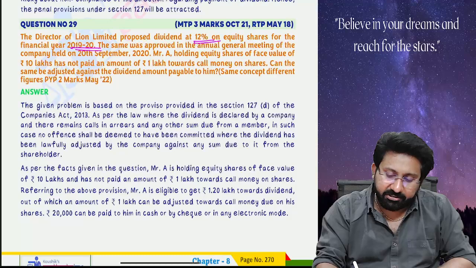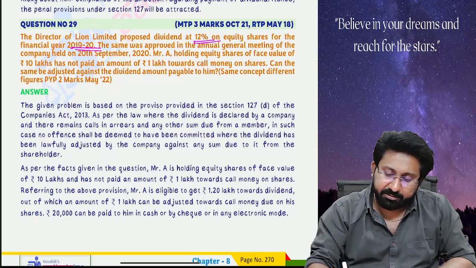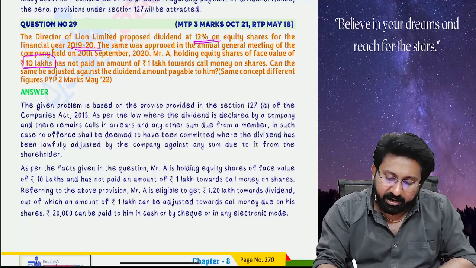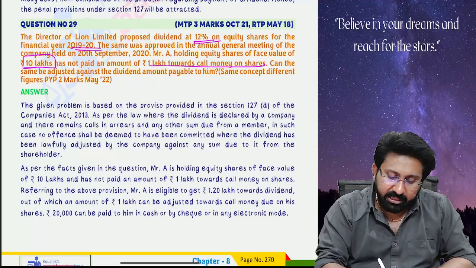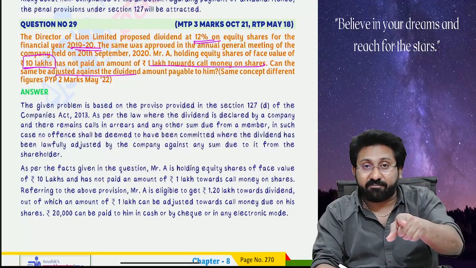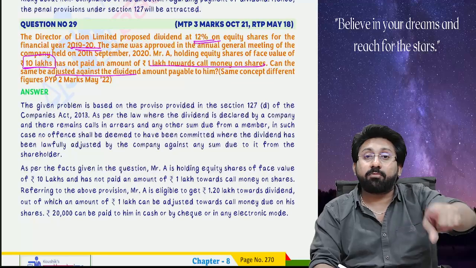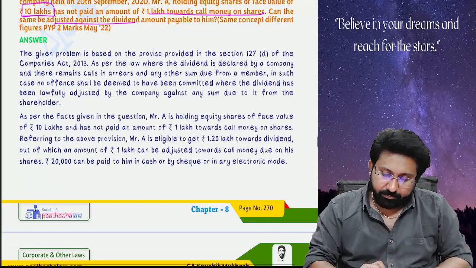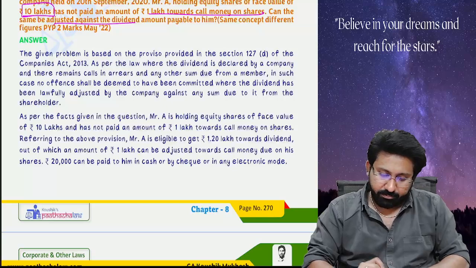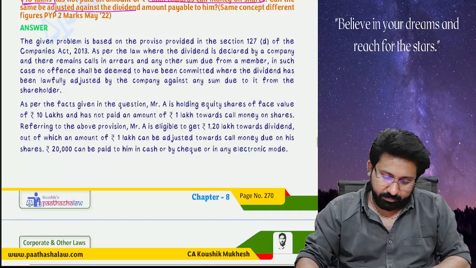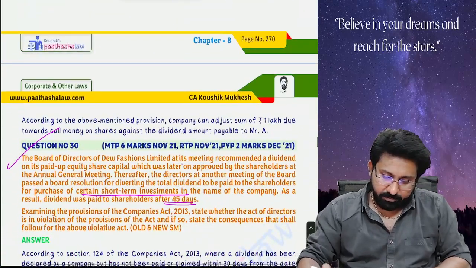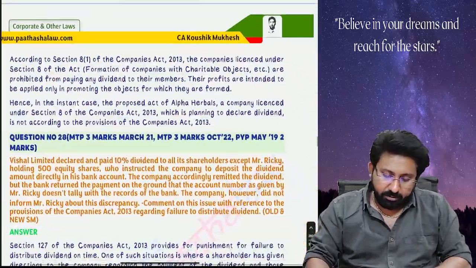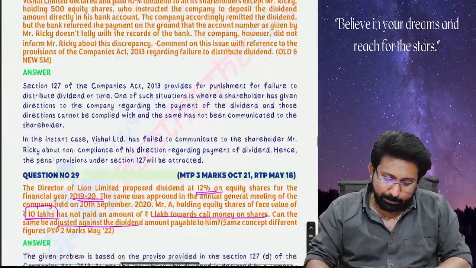for the financial year. The same was approved by the annual general meeting. Mr. A, holding shares of face value 10 lakh, has not paid an amount of 1 lakh towards the call money. Can the company adjust? I told you one of the exceptions in Section 127 is that you can adjust the unpaid amounts against the dividends. Yes, it can be. So the company can adjust the sum. Section 127 you have to write.